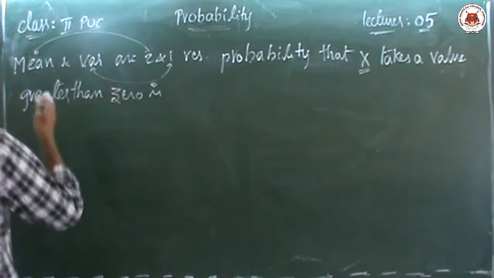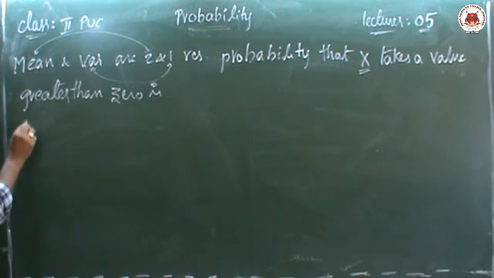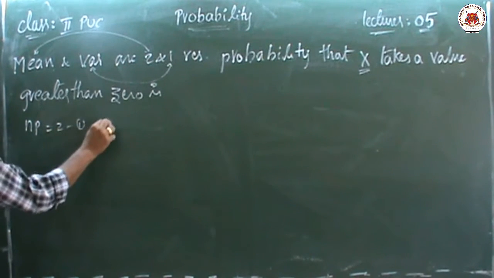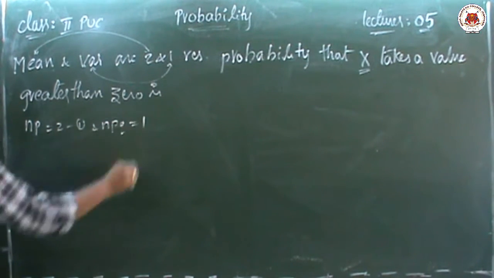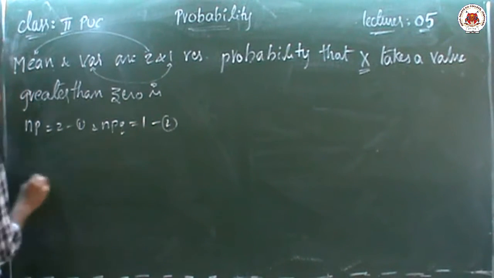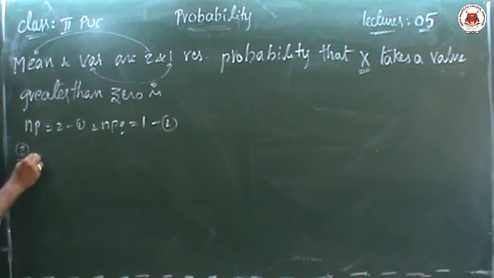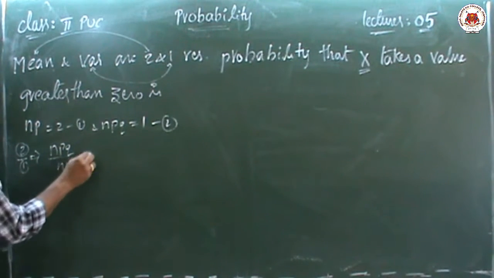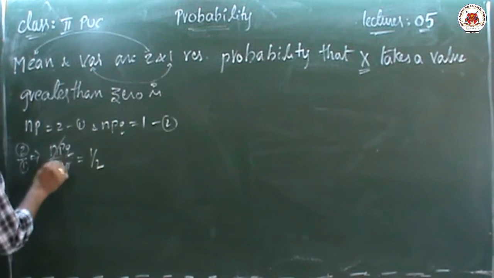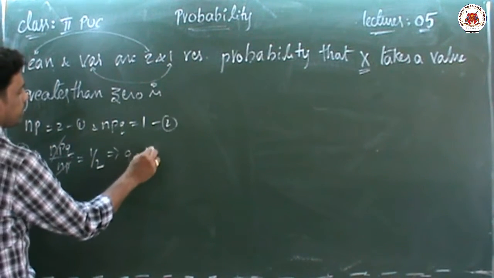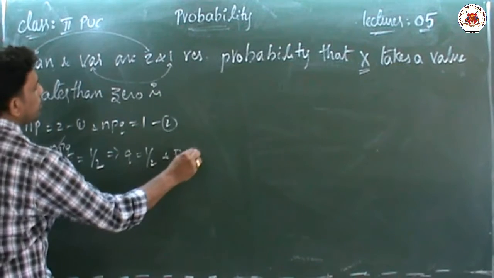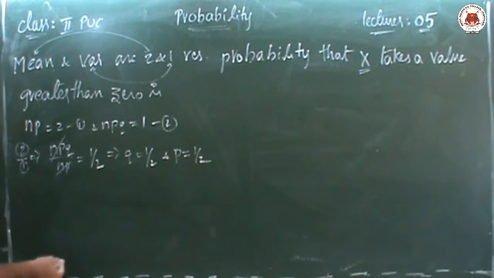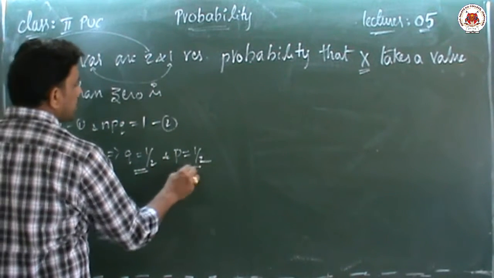So first of all, let it be, whatever is there, first we will take the mean. Mean means NP. NP equal to 2, first equation, and variance means NPQ equal to 1, second equation. We know, second equation by first equation: NPQ by NP is equal to 1 by 2. NP cancel, Q is equal to 1 by 2 and P is equal to 1 by 2. Why? Because P is equal to 1 minus Q, as we did just now. So we got the Q value and the P value.